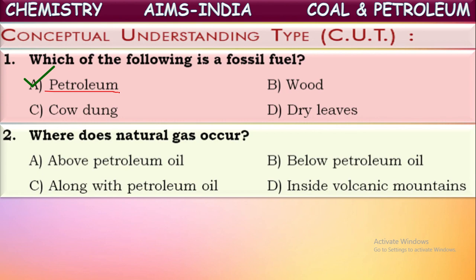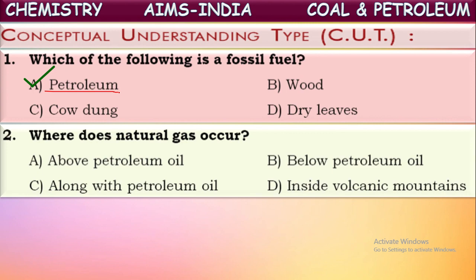So when it is available along with the petroleum, as it is a gaseous fuel, it will be present above the petroleum. Petroleum is a thick liquid, whereas natural gas is a gaseous component. In the name itself, it is there, natural gas. So as it is a natural fuel, it will be available above the petroleum oil.